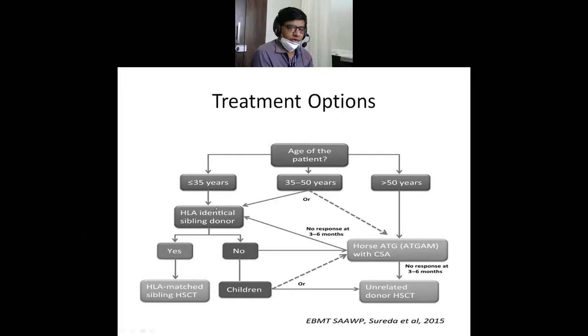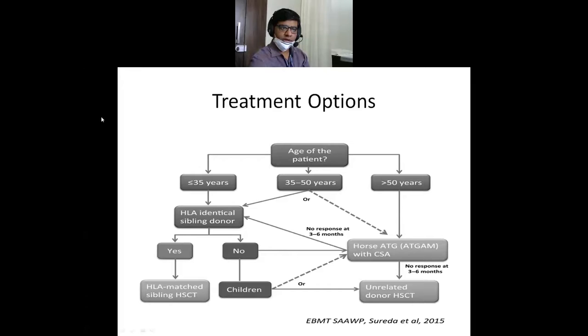So nowadays, bone marrow transplant is called hematopoietic stem cell transplant or peripheral blood stem cell transplant, in which these stem cells are collected from the peripheral blood of the donor and given to the patient after conditioning. Conditioning means it conditions the body to accept the stem cells, so the rejection rate becomes less and the bone marrow becomes receptive to these stem cells.